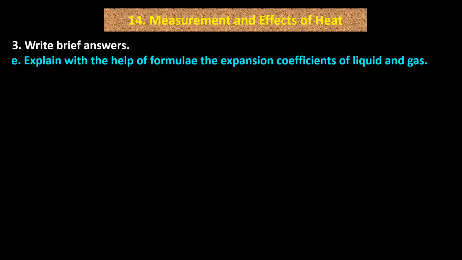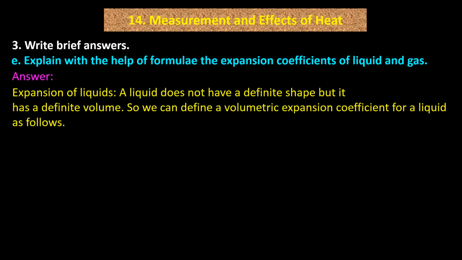Explain with the help of formula the expansion coefficients of liquid and gas. Answer. Expansion of liquids. A liquid does not have a definite shape, but it has a definite volume. So we can define a volumetric expansion coefficient for a liquid as follows.